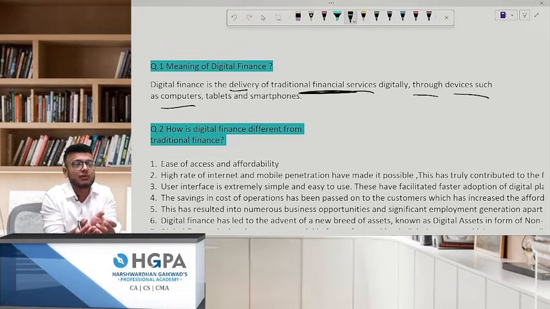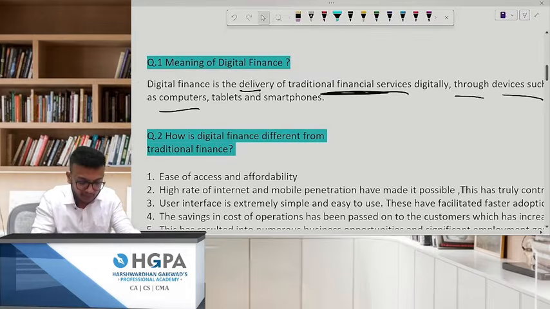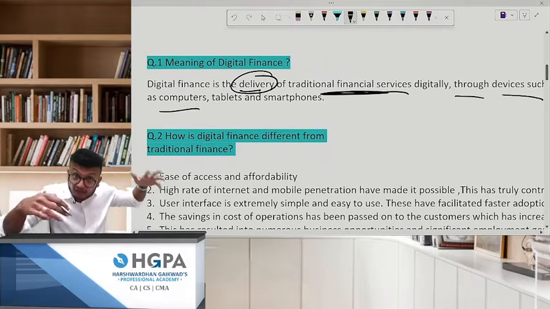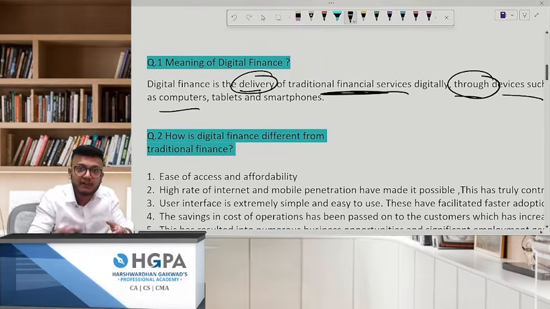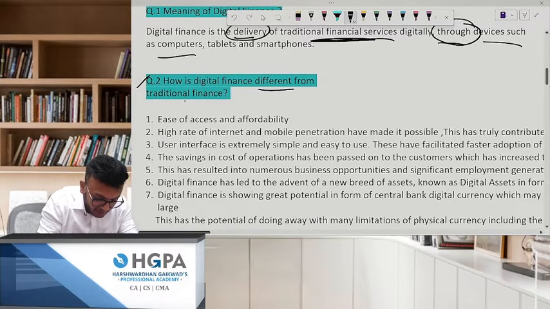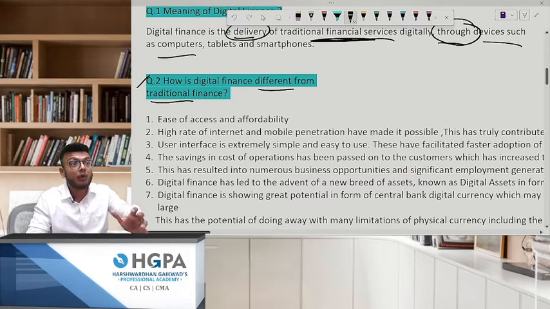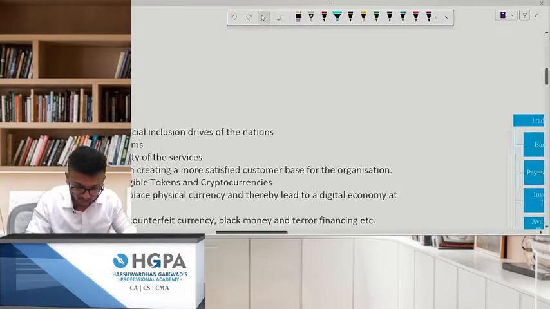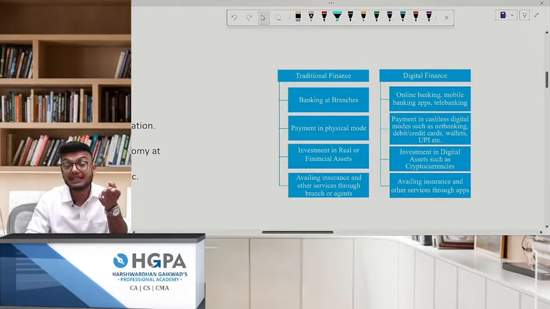If somebody asks you what is the meaning of digital finance, what will you tell? It is the delivery of traditional financial services through devices such as computers, tablets and all that. How is digital finance different from traditional finance? Like what was there earlier and what is there now. There's a diagram in your module that I've also taken over here, but read the lines beneath the diagram.